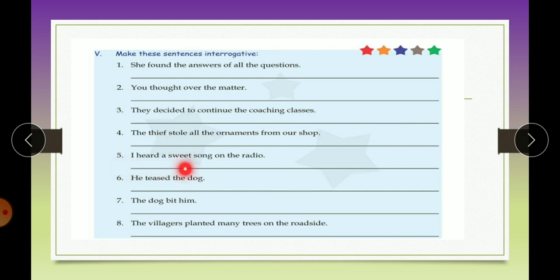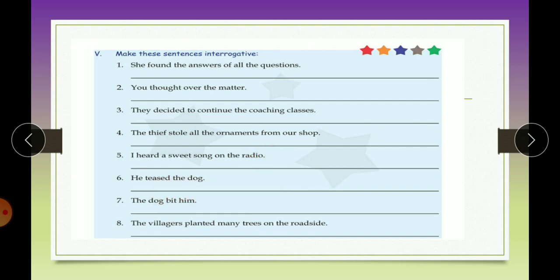I heard a sweet song on the radio. What is the verb? Heard. The root form of heard is hear. So did I hear a sweet song on the radio? And it will have a question mark at the end. He teased the dog. Teased is the verb. Change it into the root form. Tease. Did he tease the dog?